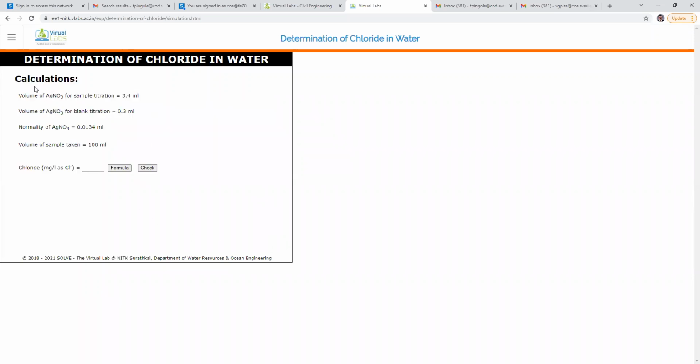Next part is the calculations part. First, these are the readings. The first reading is the volume of AgNO3 for sample titration. It is 3.4. We know that